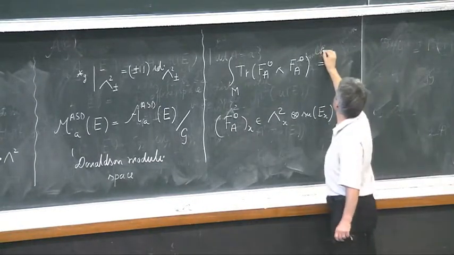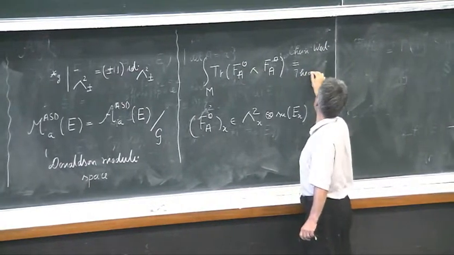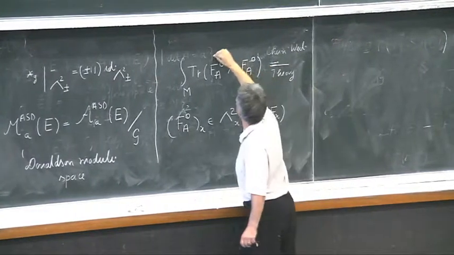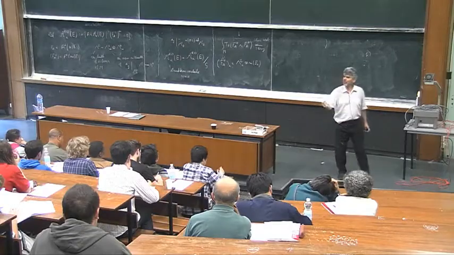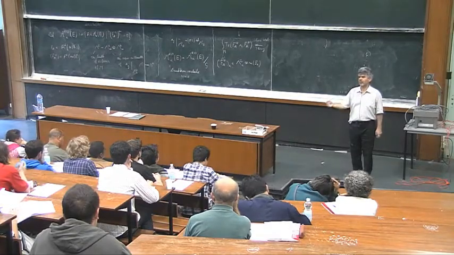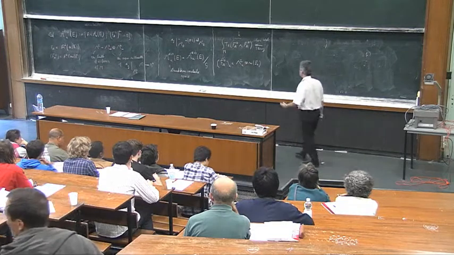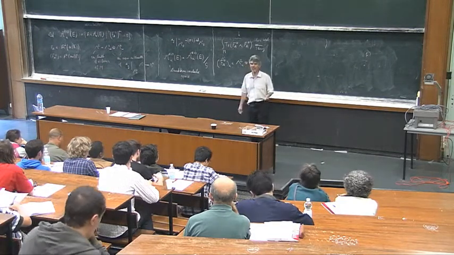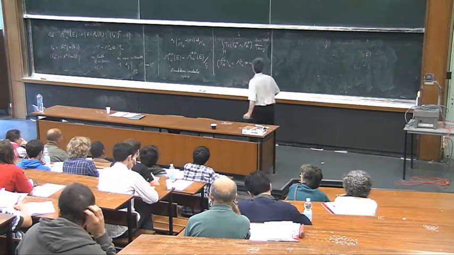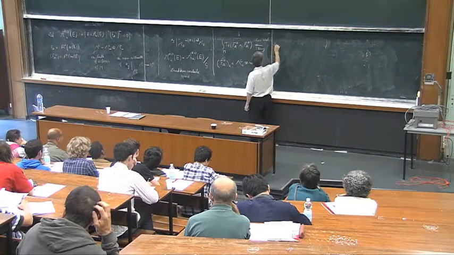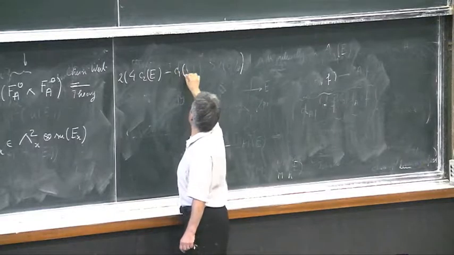This is a consequence of Chern-Weil theory. Why? Because the expression here is an invariant polynomial in the curvature, invariant with respect to the adjoint action of the structure group. So what you get must be a characteristic number, a characteristic class evaluated on the fundamental cycle. And the result is 2 times (4c2 of E minus c1 squared of E).